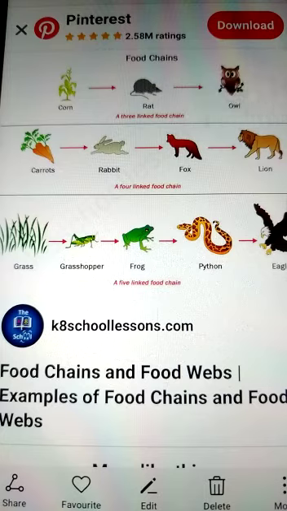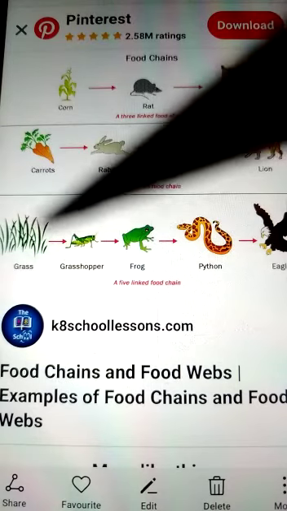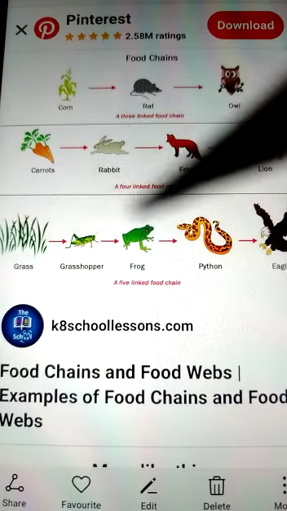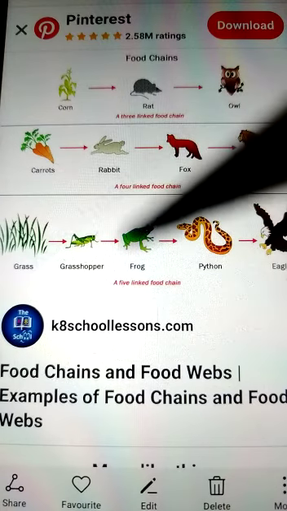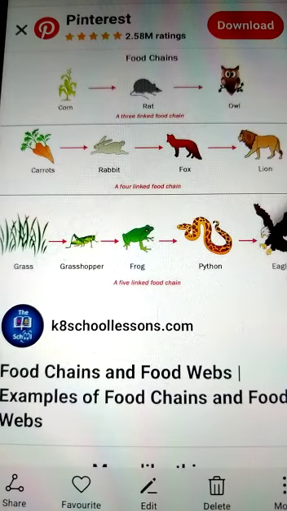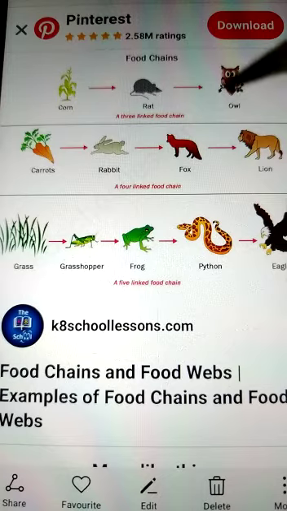Usually a lion doesn't hunt carnivorous animals, but I don't know why it's been mentioned, so leave this one. In the third example, the grasshopper will depend upon the grass, whereas a frog will survive on grasshoppers, whereas the python will eat the frog, and the eagle, which is the final stage, is a carnivore which eats the python. So in the food chain you can observe that at the end of the chain all the animals are mostly carnivorous. They survive only on flesh.